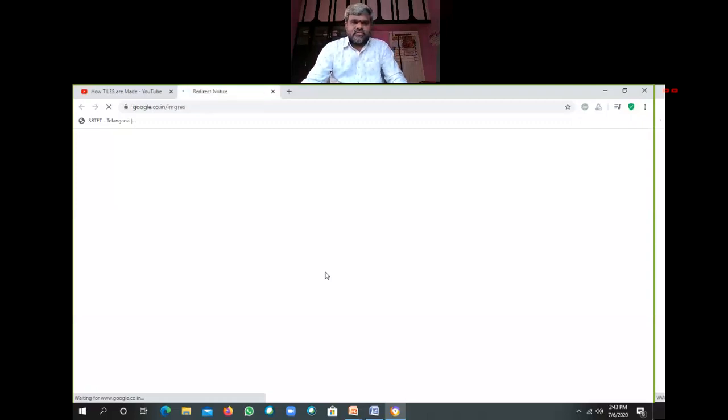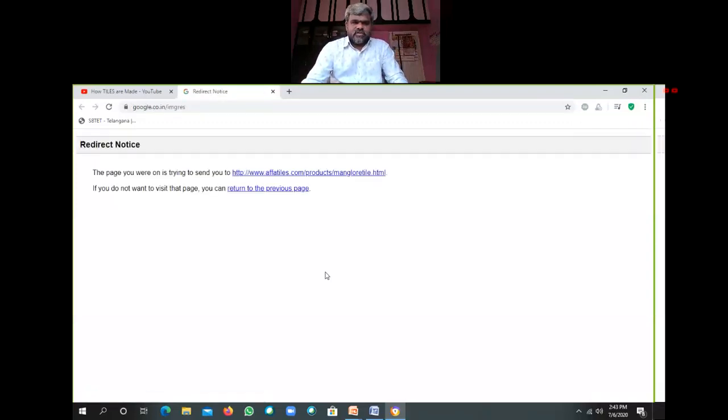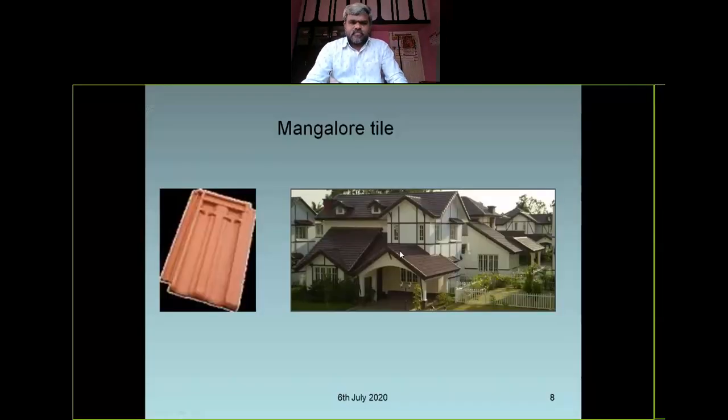Let us see a video on this. See, this is a roof, which is a hipped roof. You can say a pitched roof or any roof where tiles are used as Mangalore tiles.